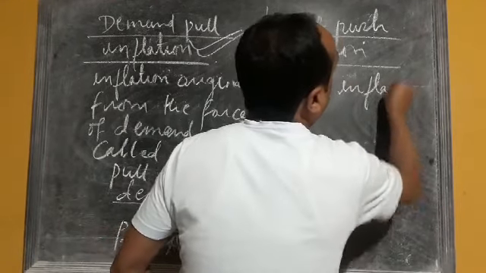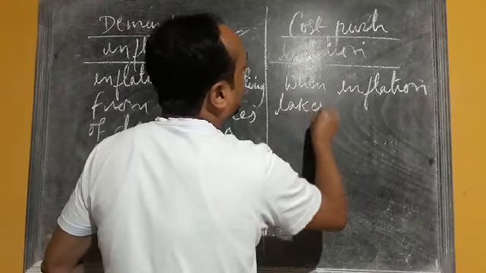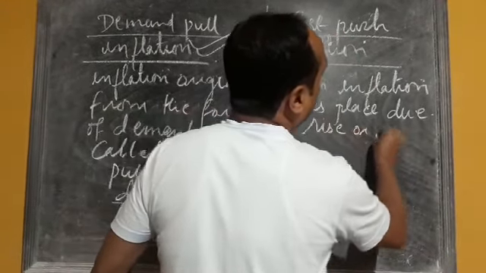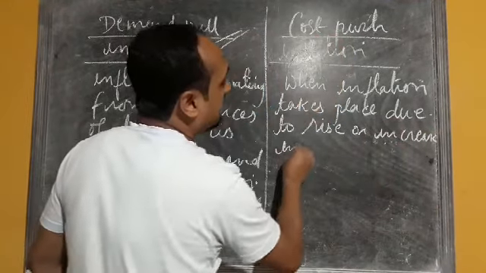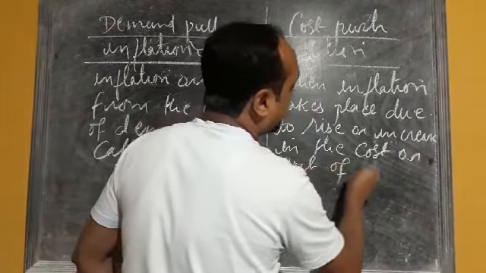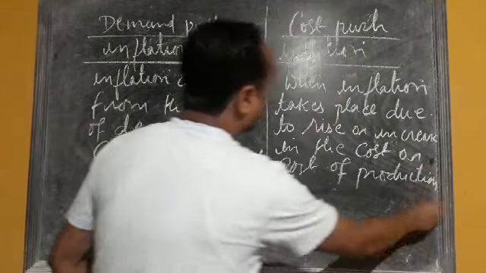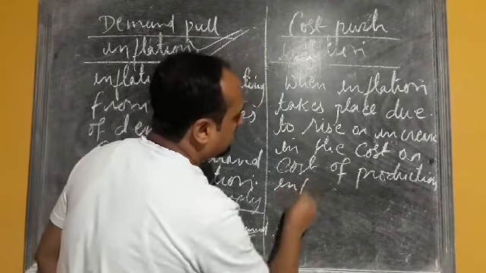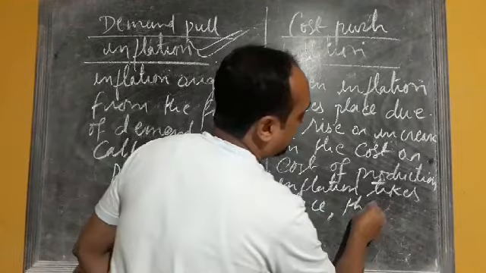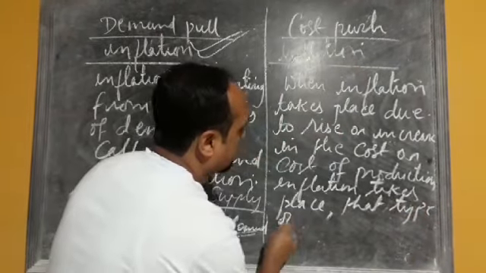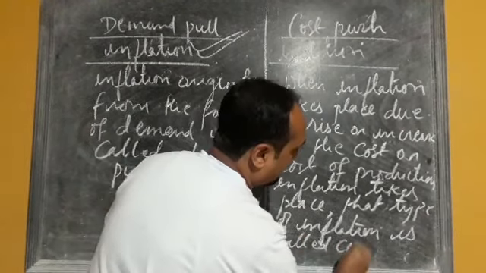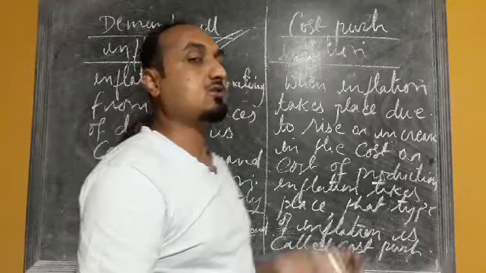When inflation takes place due to a rise or increase in the cost of production, that type of inflation is called cost push inflation.